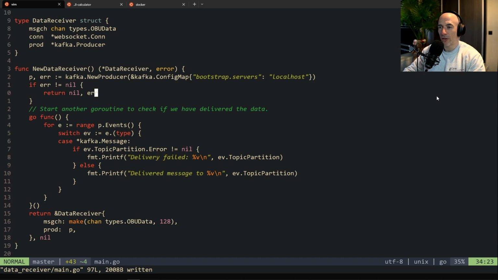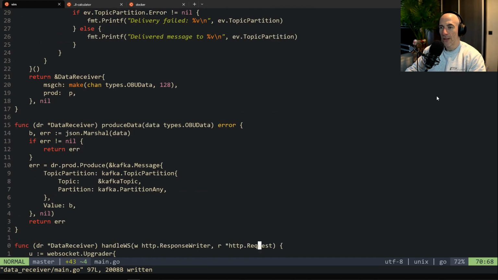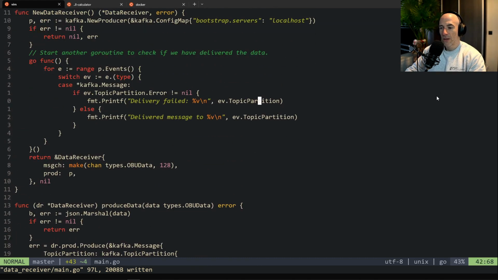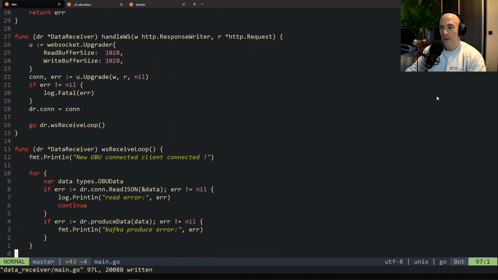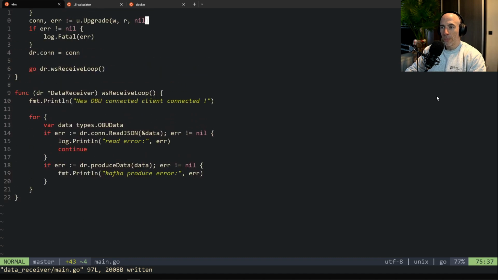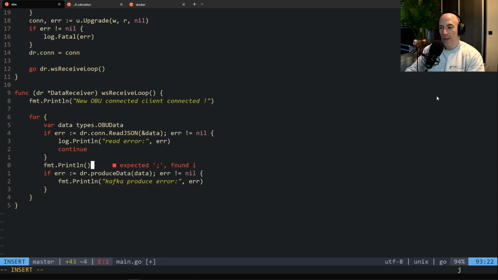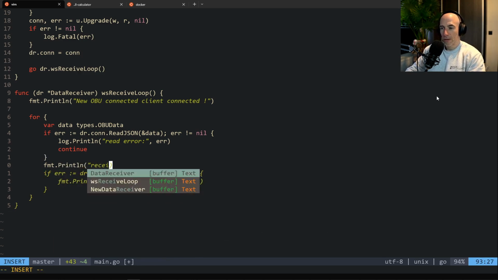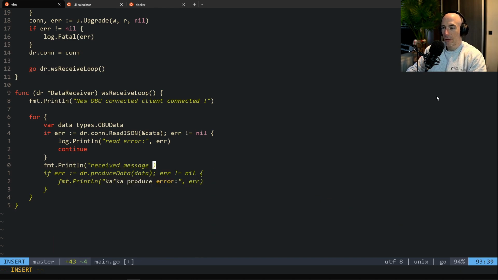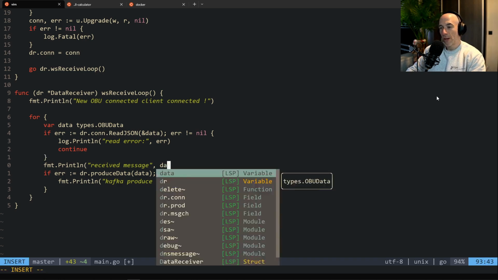I think we're fine because there is no error here. Data receiver here, yada yada. We're going to return that. Receive loop. Let's print this out if we receive a message. Println. Receive message. Are we going to print that out? Yeah, why not? Data.